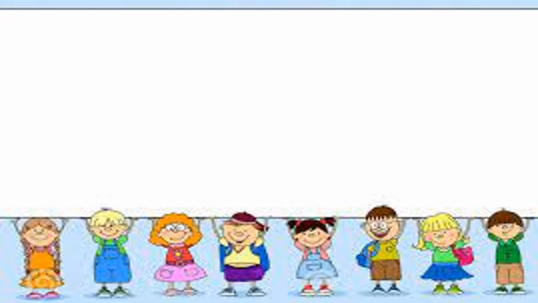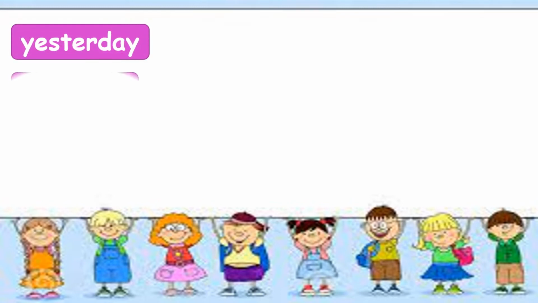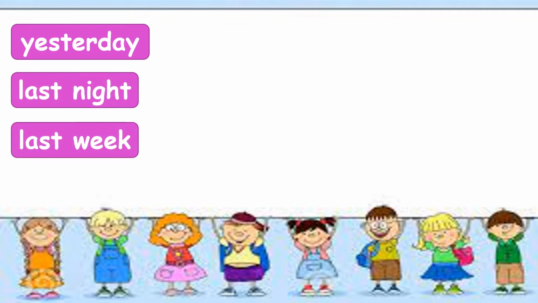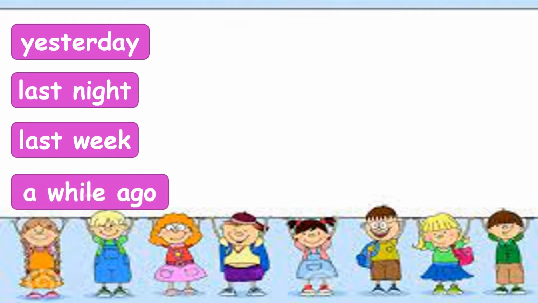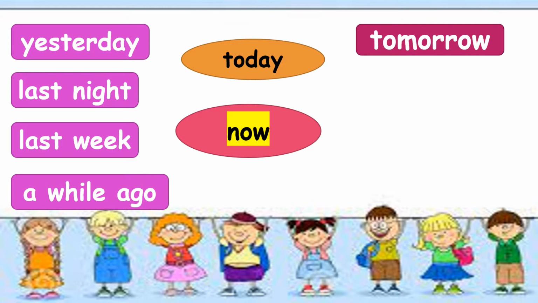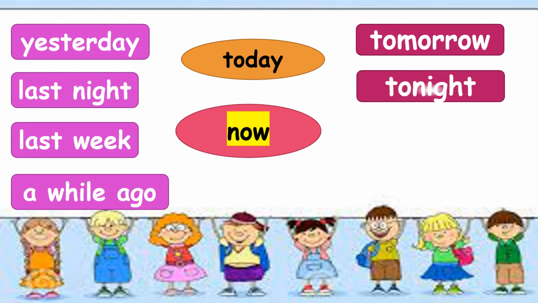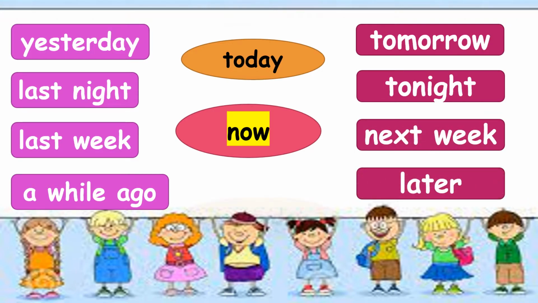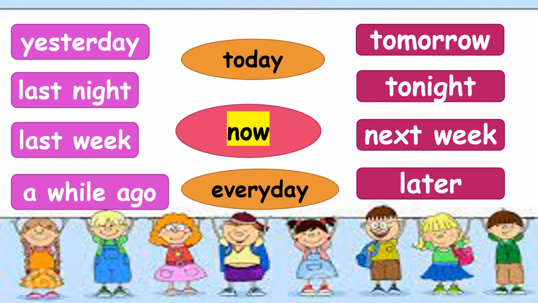Here are some examples of time indicators. Yesterday, last night, last week, a while ago, today, now, tomorrow, tonight, next week, later, every day.